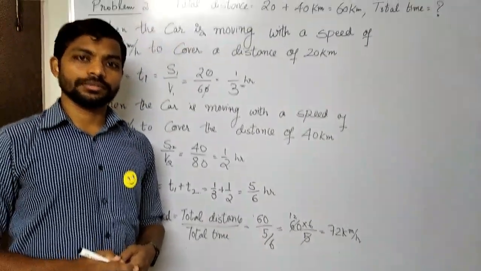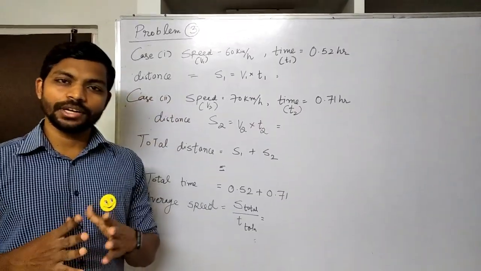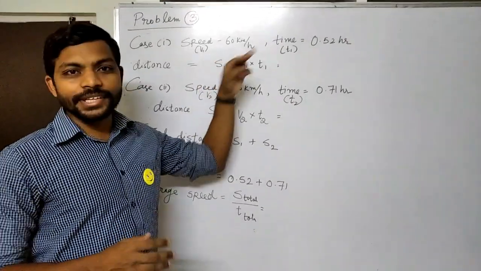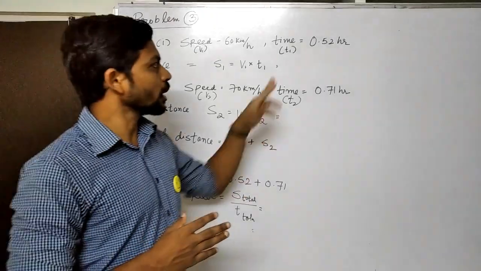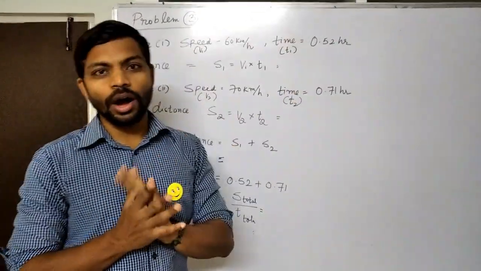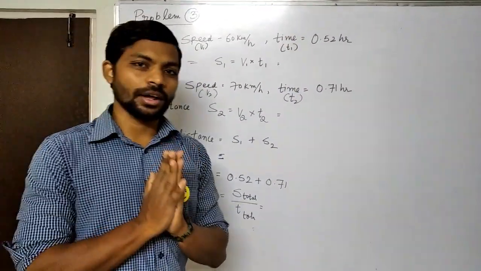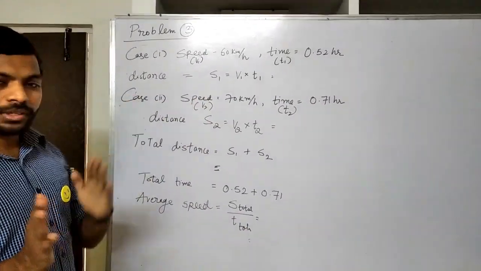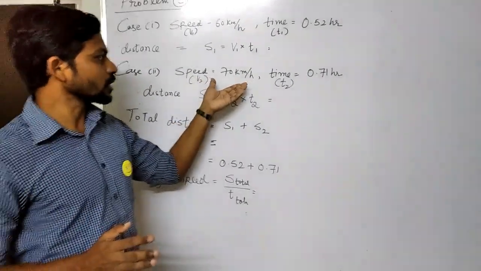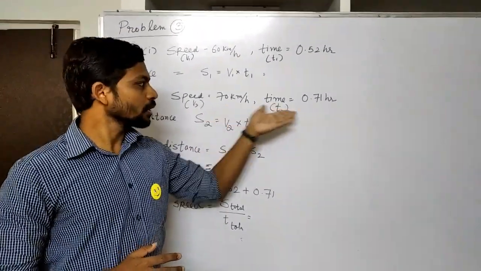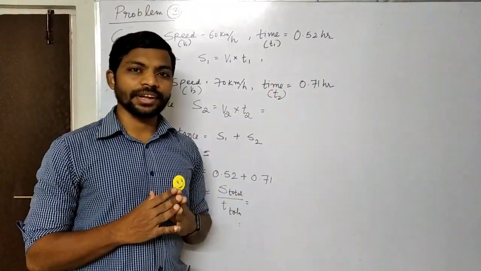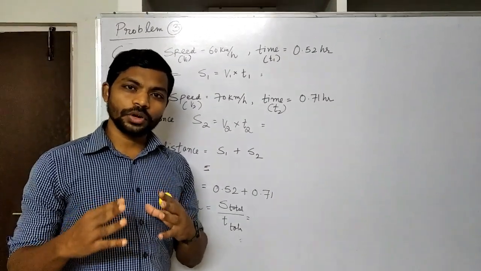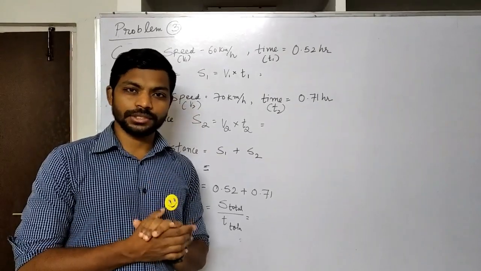Hope you understood it. Friends, in this numerical, let us say a bus is traveling at a speed of 60 km per hour for a time 0.52 hours. That means less than 1 hour. And for the second part of the journey, it is traveling with a speed of 70 km per hour for a time 0.7 hours. So now our task is to find out what is the average speed of that bus.